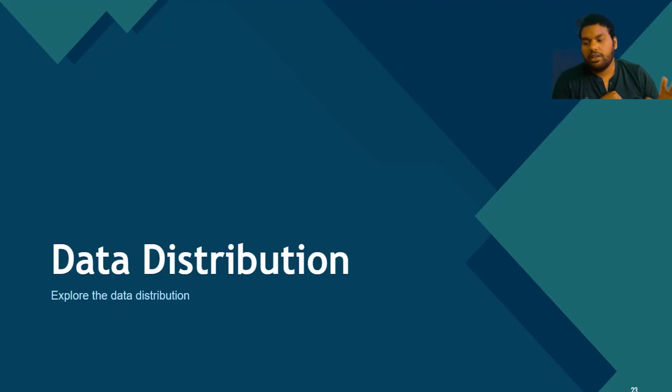Okay, now you know where your data is, you know the estimate of location, how you can locate your data with the help of central tendency, and how much your data is varying with the help of measures of spread. It is also important to know the kind of distribution of your data, because every data has some shape. We have to know the shape of the data. We will explore that in the next video, looking at data distribution exploration.